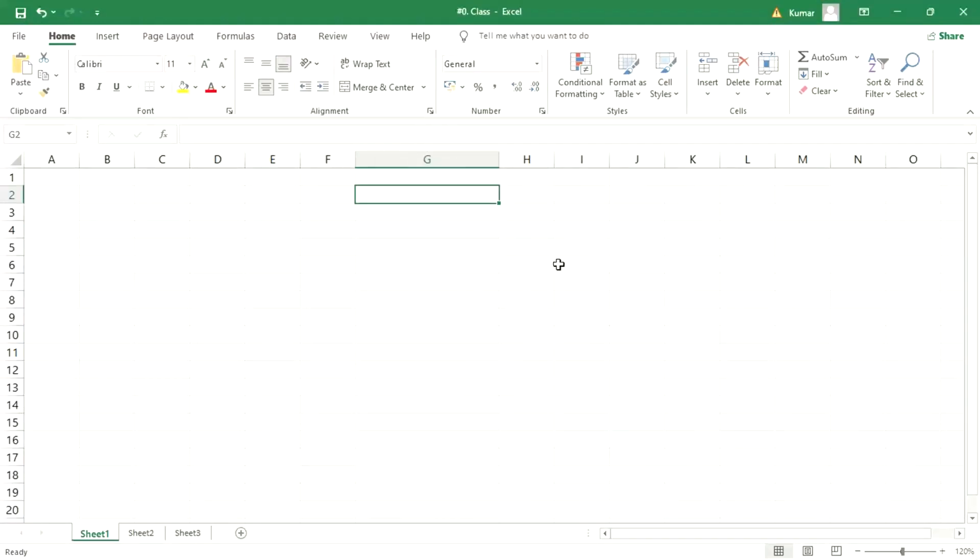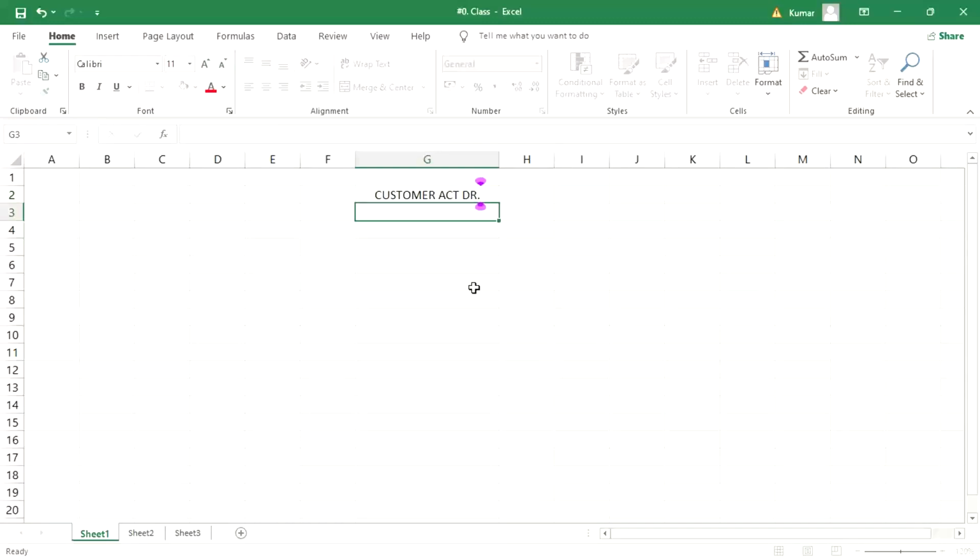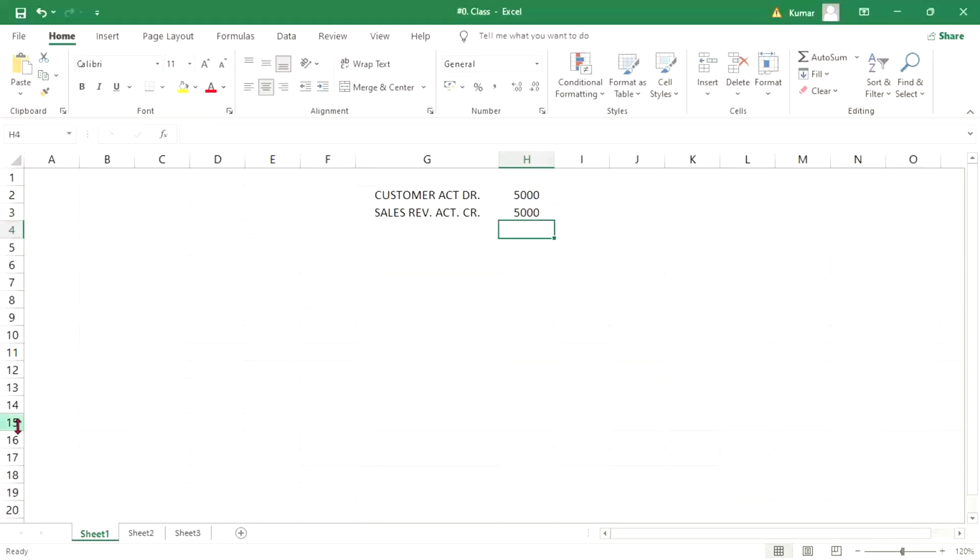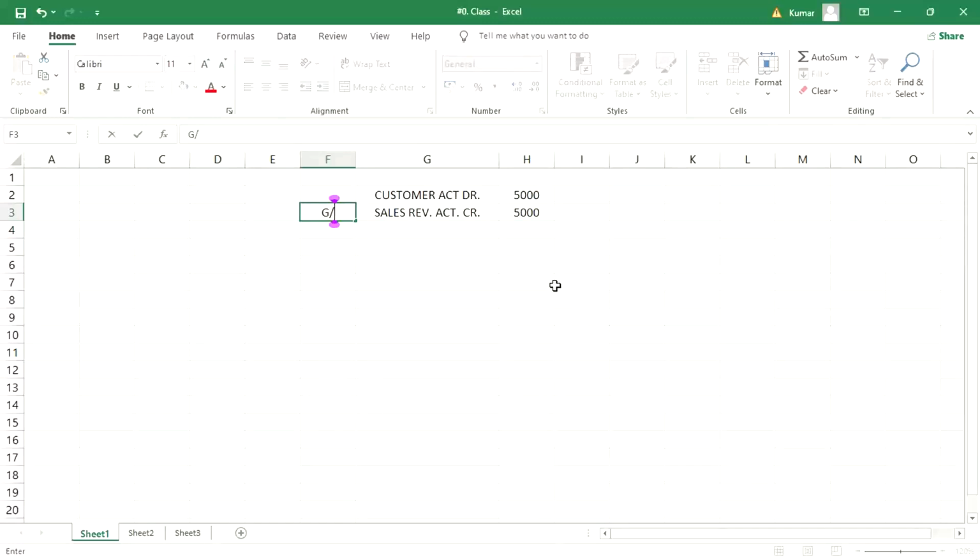let's suppose when the sales are taking place, sales means a particular customer. That customer is going to be debited, and the sales revenue account is going to be credited with the particular amount. This is what is happening. Sales revenue is a GL account.